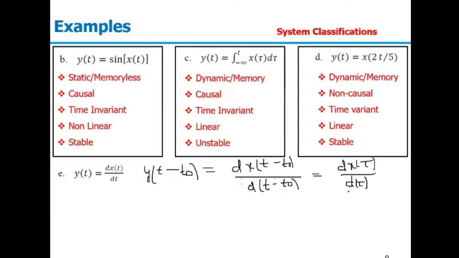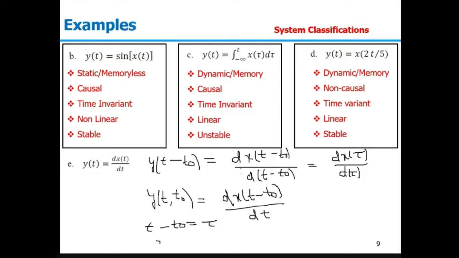Second case, when we are delaying the input. In this case, it will be y of t comma t naught. We are only delaying the input, x of t minus t naught divided by dt. Again, if I put t minus t naught equal to tau, dt will be d tau. So we can write this as d of x of tau divided by d tau. Both are equal. So the system is time invariant.